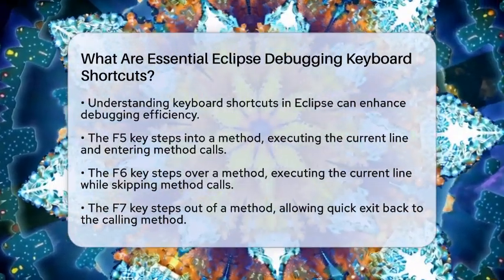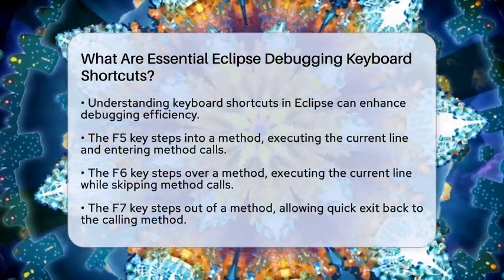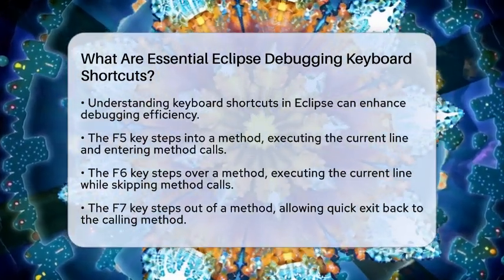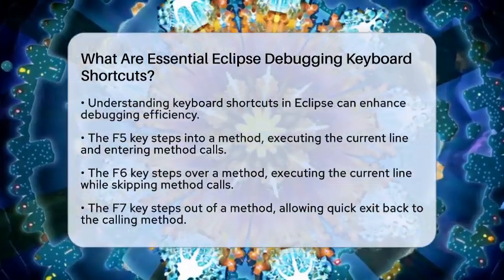Next, we have the F6 key, which is for stepping over a method. This shortcut executes the current line but skips any method calls. It helps you move to the next line in your current method without getting distracted by what is happening in other methods.